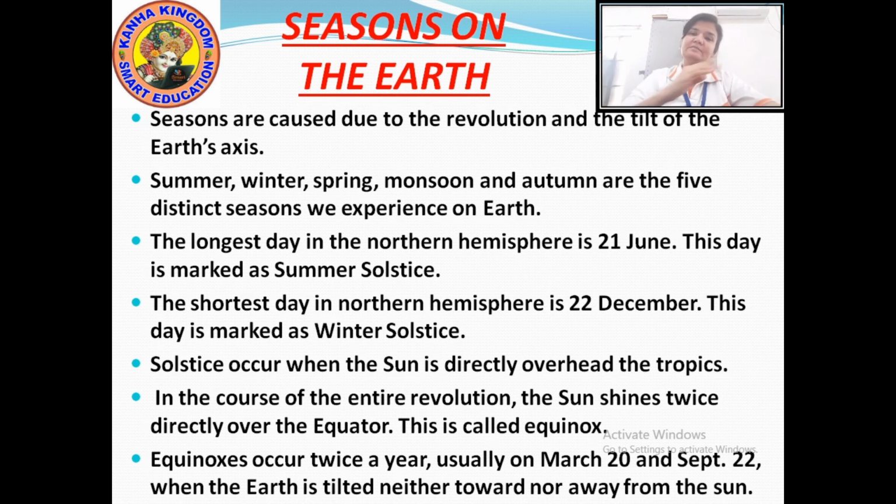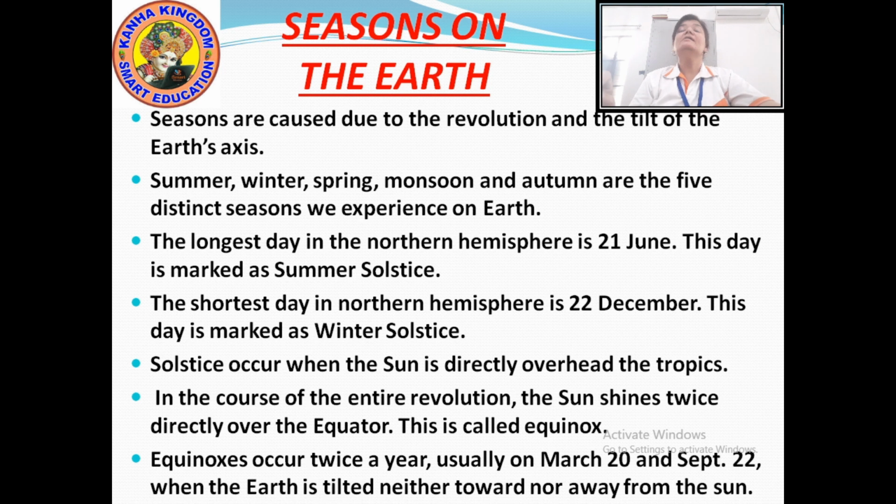The part which is more in front of the sun will receive more heat, means the northern hemisphere is nearer to the sun, so it receives more sun rays and experiences summer season, while the southern hemisphere receives less sun rays and so it has winter season.